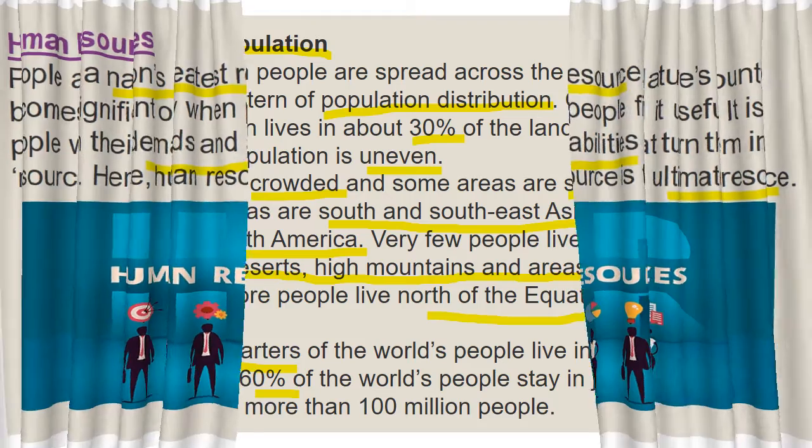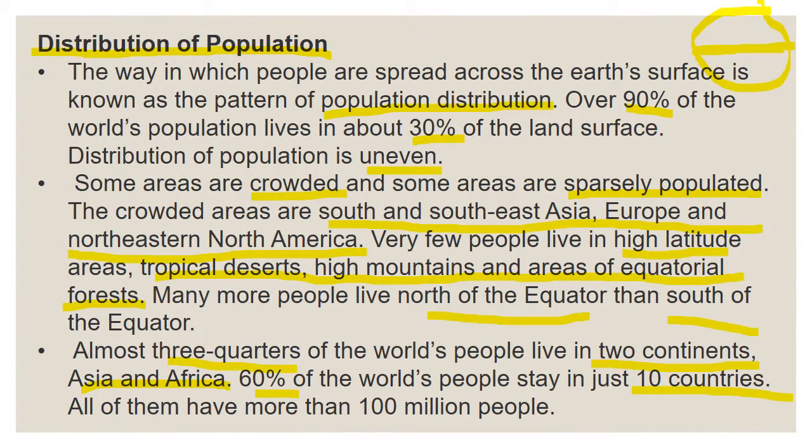Now we are going to see about distribution of population. Population means the count of people. Distribution means how it is distributed. The way in which people spread across the earth's surface is known as the pattern of population distribution. Over 90% of the world's population lives on about 30% of the land surface.